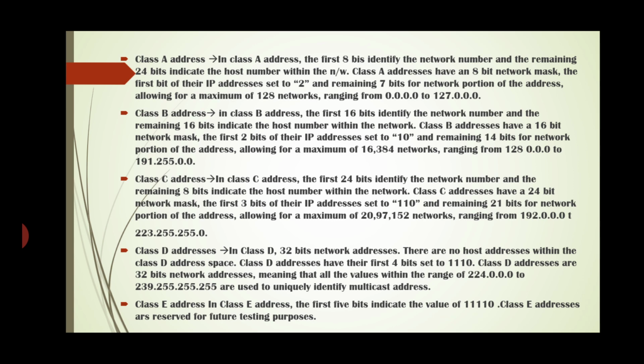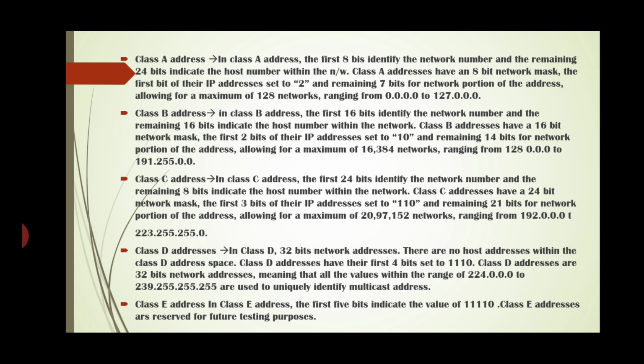Class A addresses have an 8-bit network mask. The first bit of their IP address is set to 0 and the remaining 7 bits are for the network portion of the address, allowing a maximum of 128 networks ranging from 0.0.0.0 to